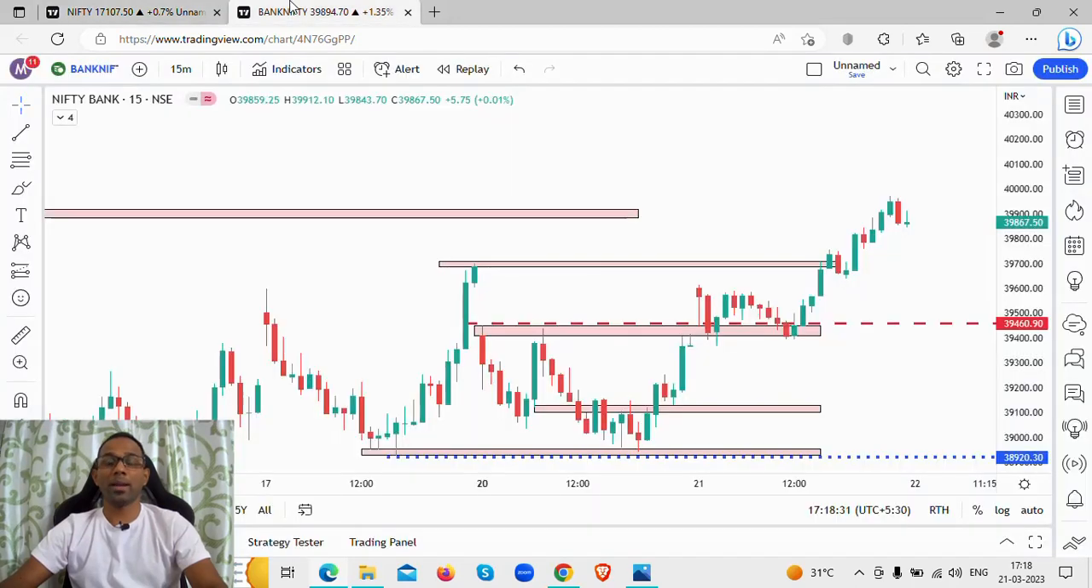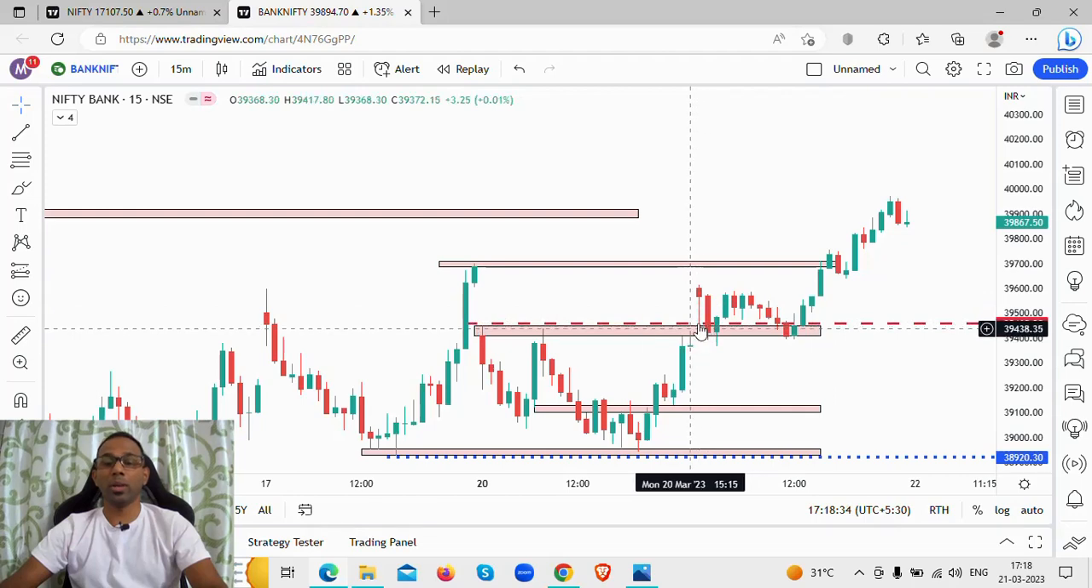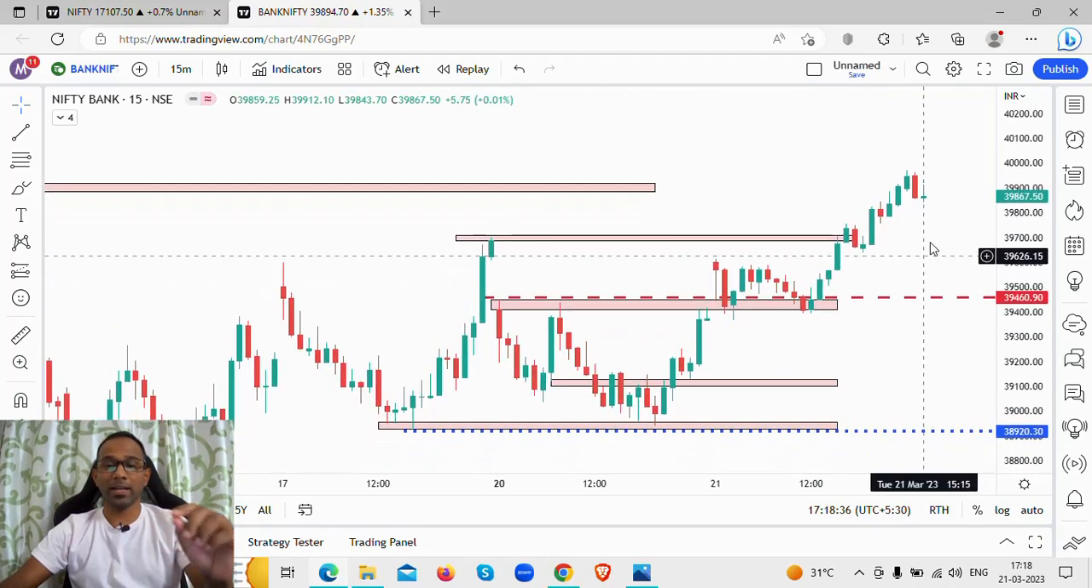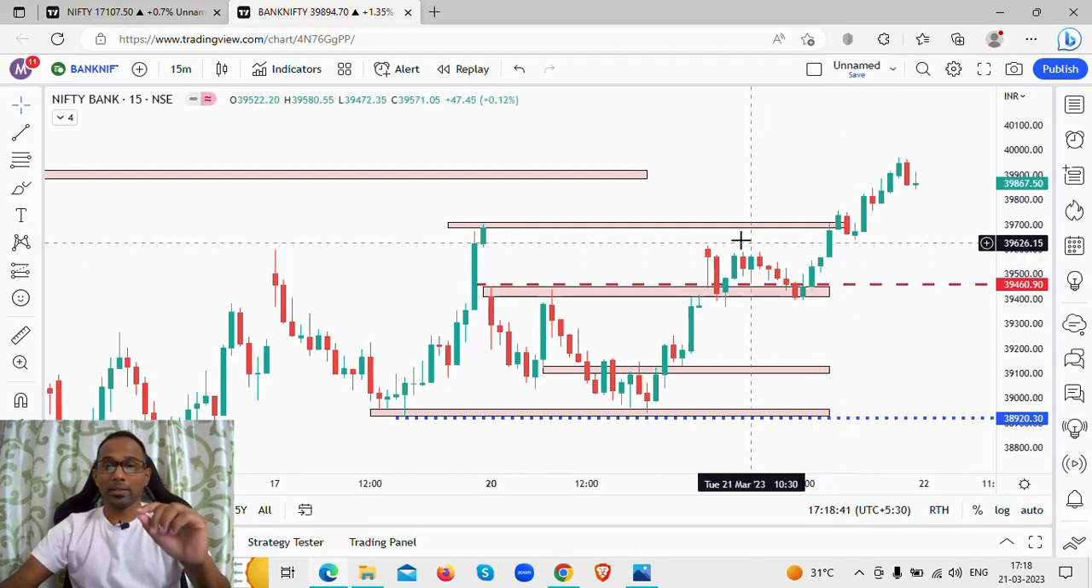What happened in Bank Nifty, you will see and be amazed at how these levels worked out. We had marked these levels, guys. Again, I repeat, please go through yesterday's video. I will attach a link. Click on that link and go through it completely.